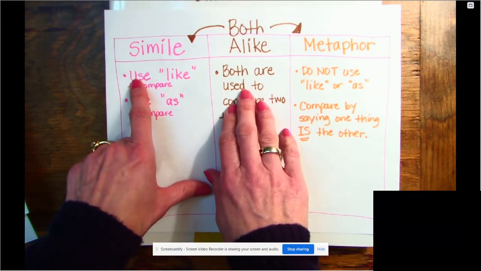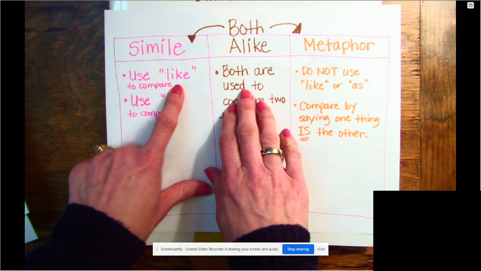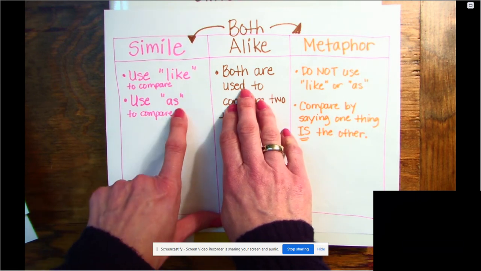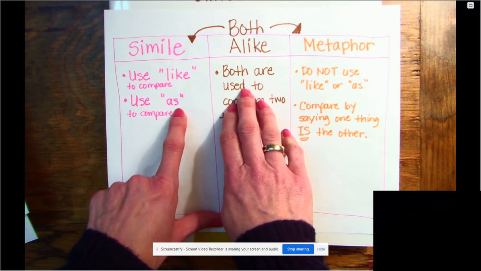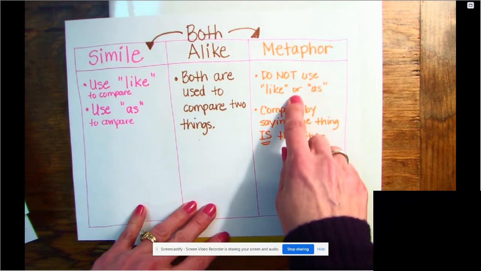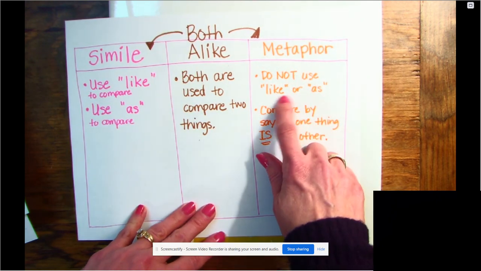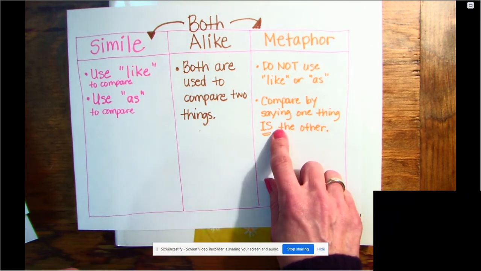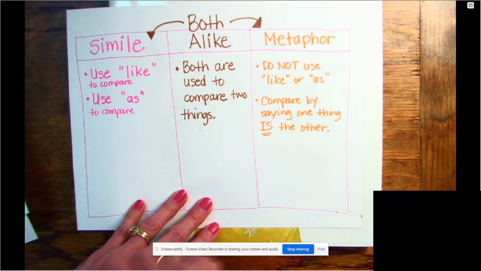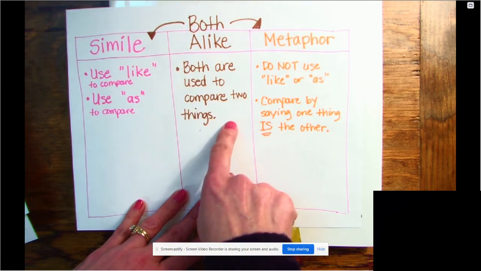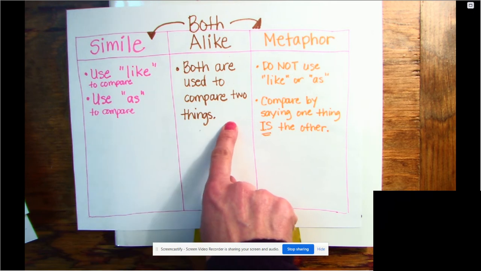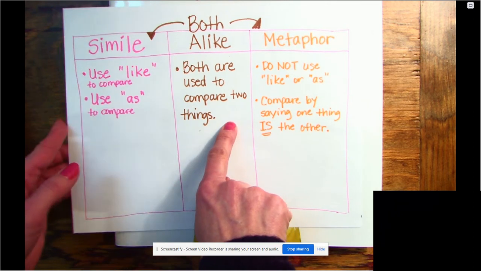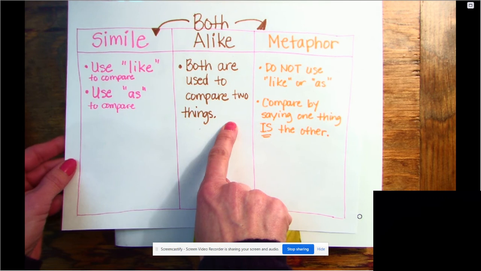Okay, I told you already that a simile uses like or as, right, when they're comparing things. So you'll see that in some sentences and it will jump right out at you and you'll say to yourself, oh, that's a simile, right? If you notice they're comparing something, but they don't use those two words, and instead they say something is something else, that's what a metaphor is. But look at them. They're alike because both of them are comparing things just in a different way. Okay, so your job today is you're gonna have some simile work to do after we read this story.